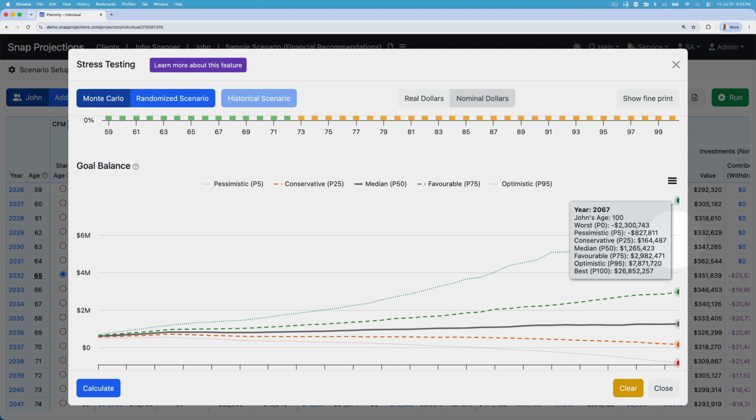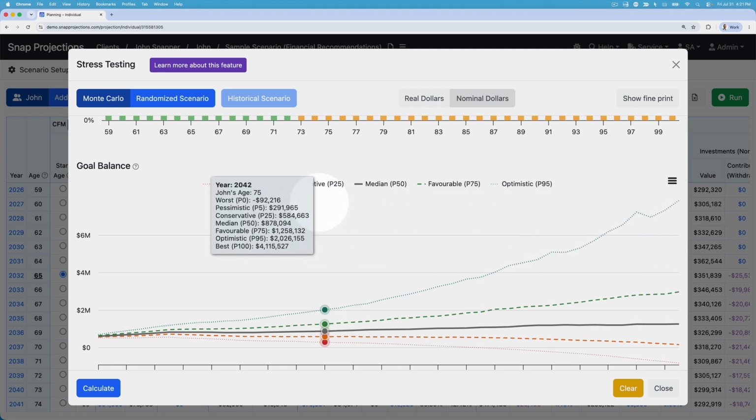We also have the worst and best case included just in this pop-up box. We don't have it as part of the chart because it would significantly skew the y-axis, and it would also draw a lot of attention to scenarios that are very unlikely to happen. But we can see the best and worst here. So worst case scenario, he has a shortfall of 2.3 million. Best case, he has a positive balance of 26 million. So it just gives you a sense of, yes, he's on track, but there is uncertainty in the plan because of the volatility of market returns.